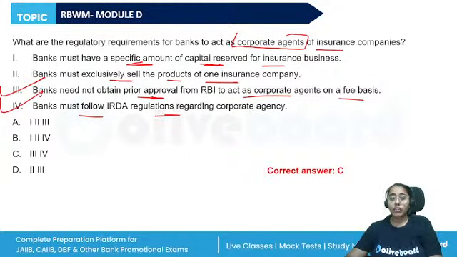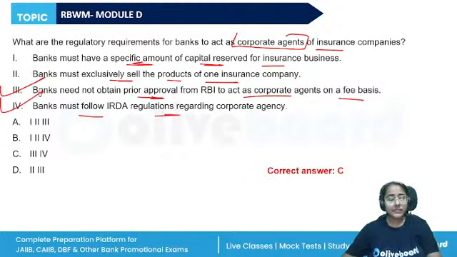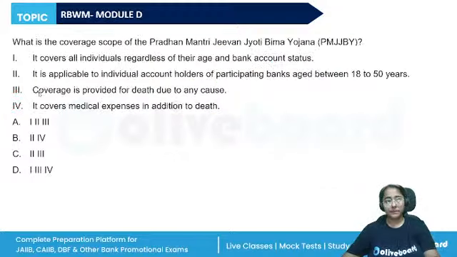Also, the corporate agents can represent three life insurers, three non-life insurers, and three standalone health insurers. So one only is not a restriction. Apart from this, they can represent two specialized insurance companies, that is the Export Credit Guarantee Corporation and the Agriculture Insurance Corporation of India. These are the important points.